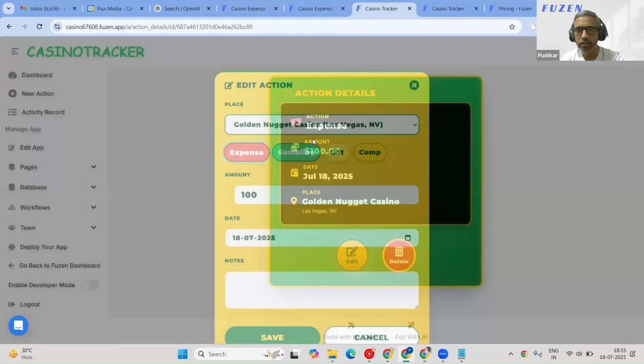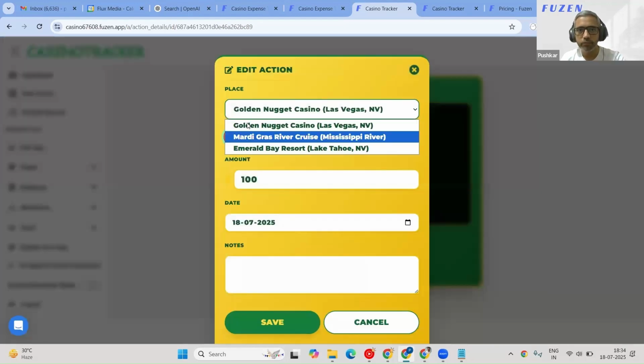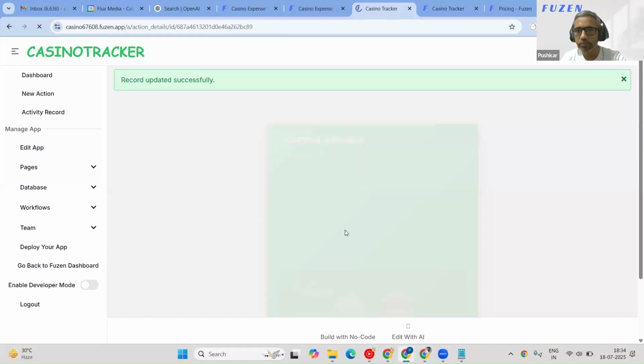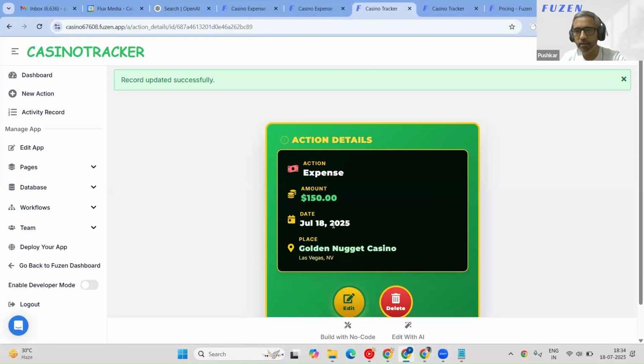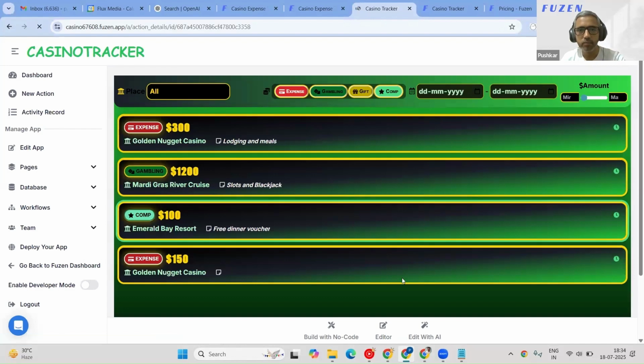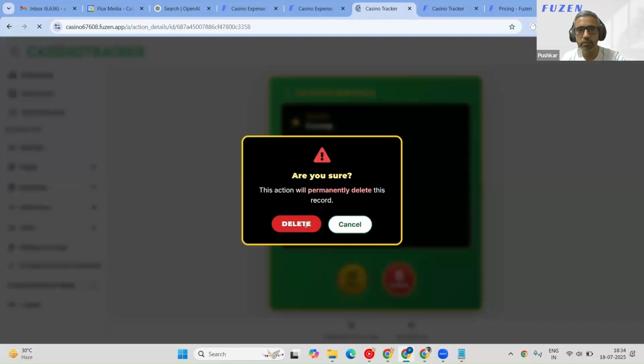Let's see if we can edit it. I'm going to keep this the same. I'll just edit the amount, and then just save. Update. Okay. So we got the basic things right. We're creating, we're editing. I am going to check if we are deleting also. We'll just check the basic actions, basic create, read, edit, and delete, if they're working. If we try to delete, yes.